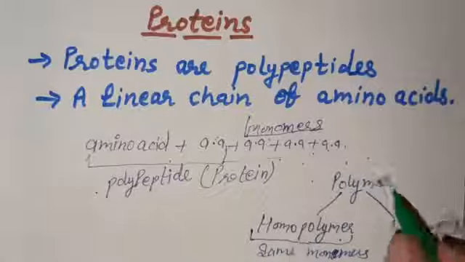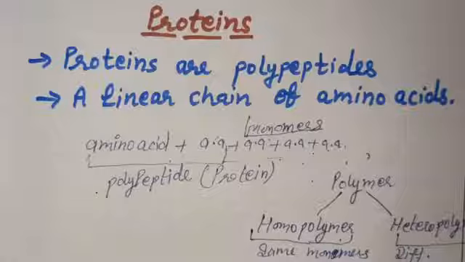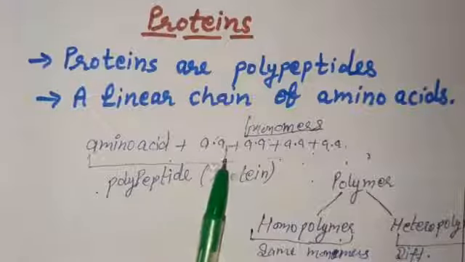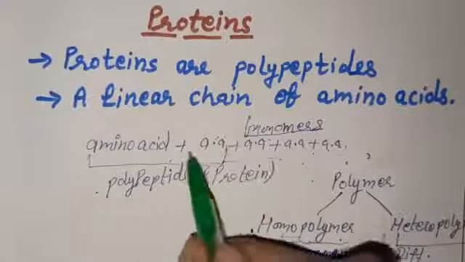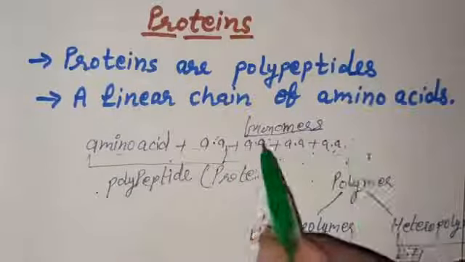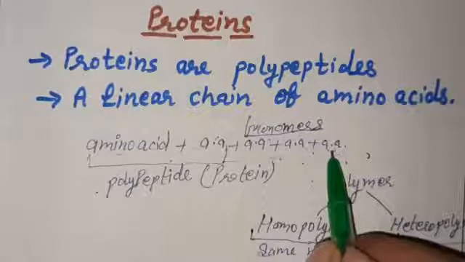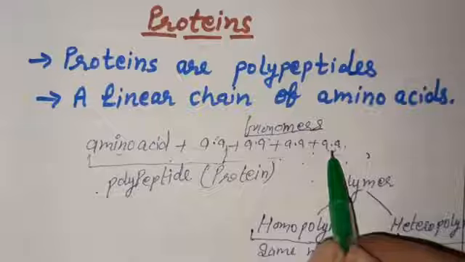These proteins which are made up of many amino acids are heteropolymers because they are made up of different types of amino acids. All these amino acids you can see here in this linear chain are different amino acids. That's why we can say proteins are heteropolymers.